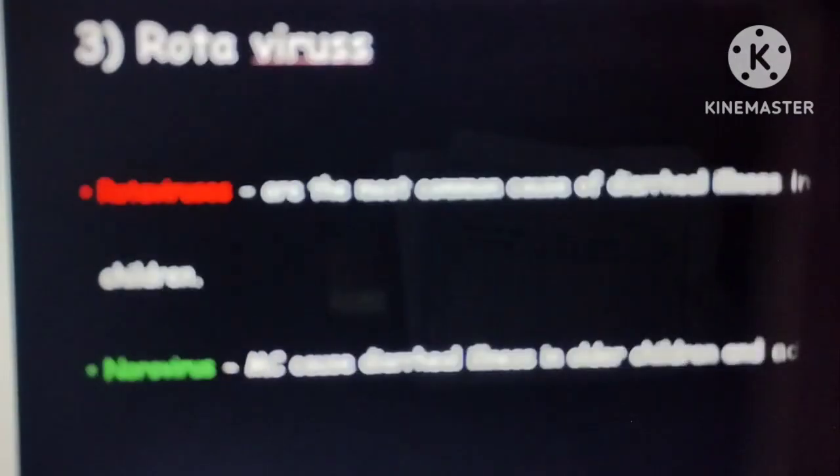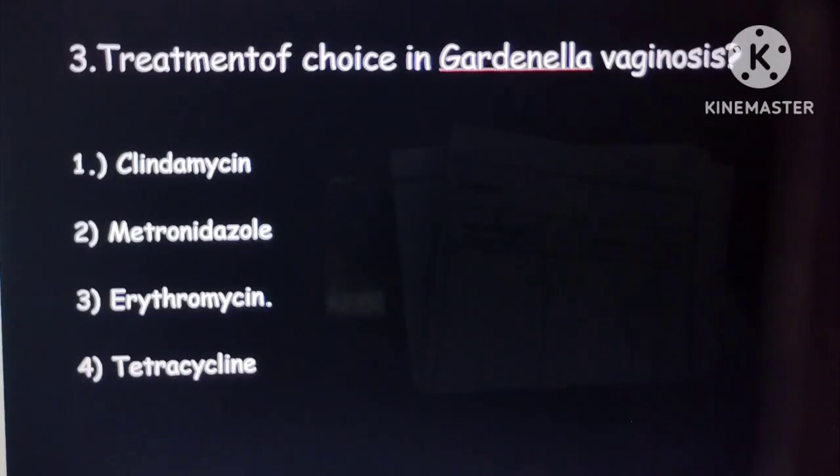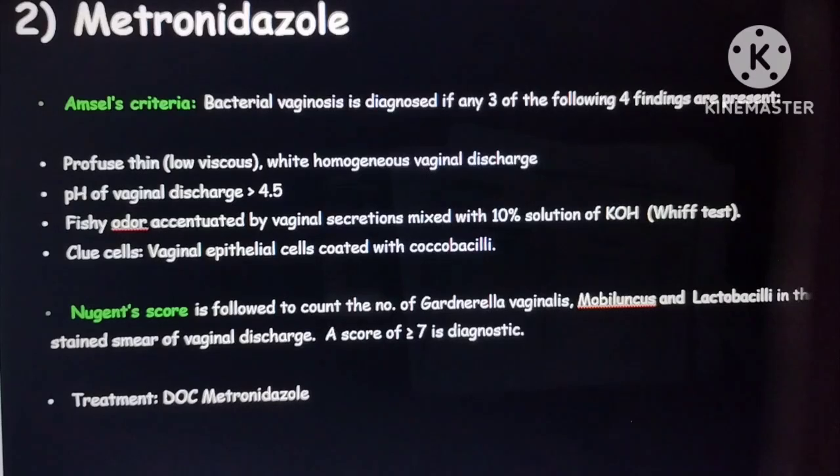The options given here are clindamycin, metronidazole, erythromycin and tetracycline. So clinda, metro, erythromycin and tetracycline. The correct option is metronidazole.